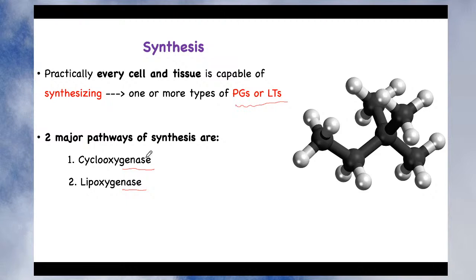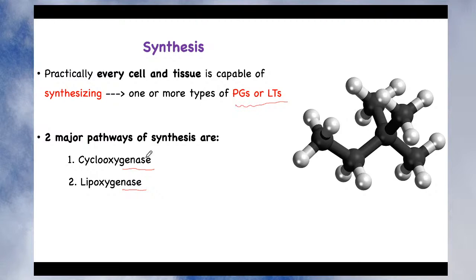The very important enzymes are two, cyclooxygenase and lipooxygenase. Any prostaglandin synthesized by cyclooxygenase means it is synthesized by the cyclooxygenase pathway. Those eicosanoids synthesized by lipooxygenase are synthesized by the second pathway, that is the lipooxygenase pathway.